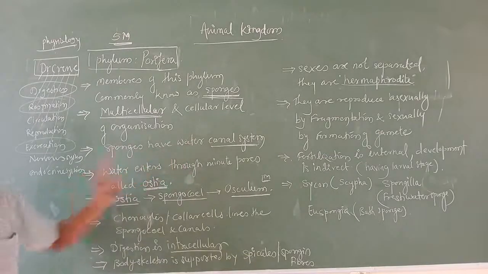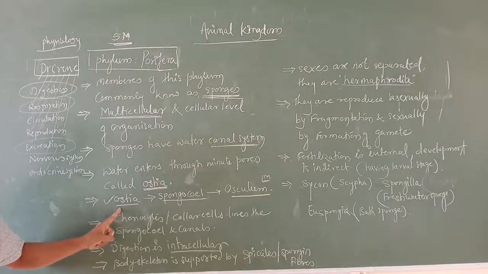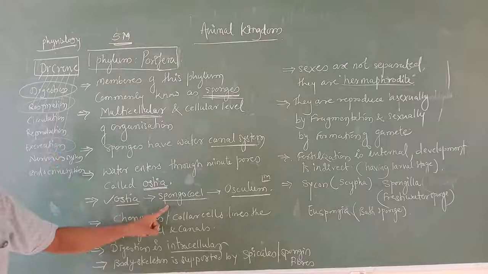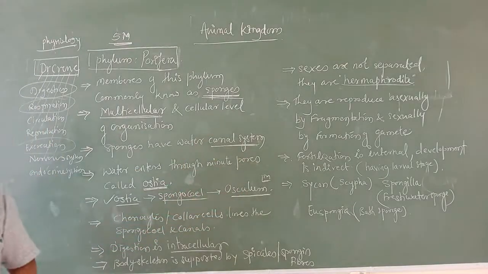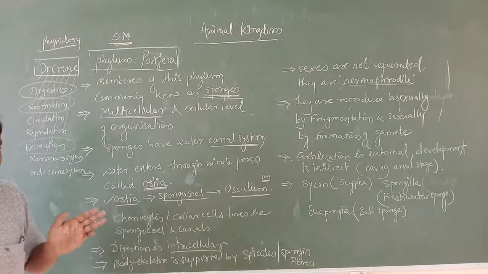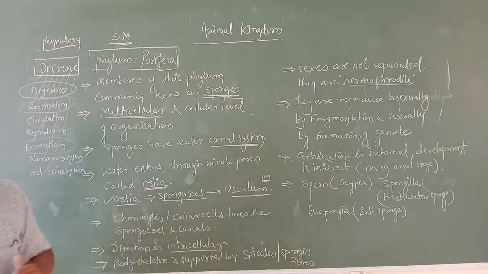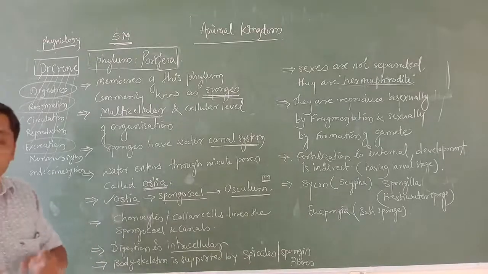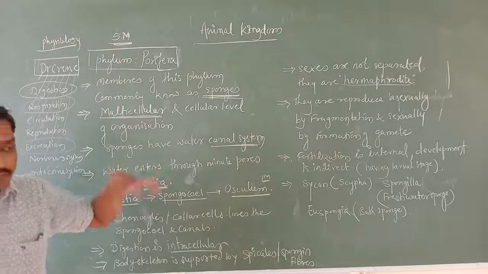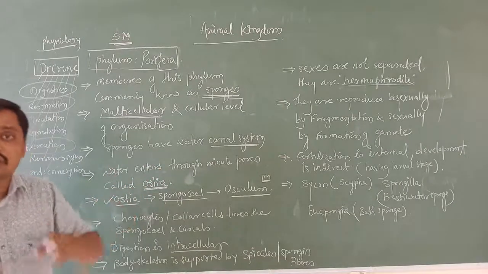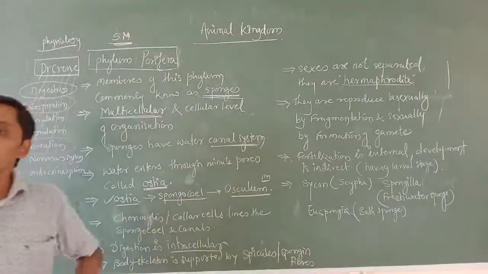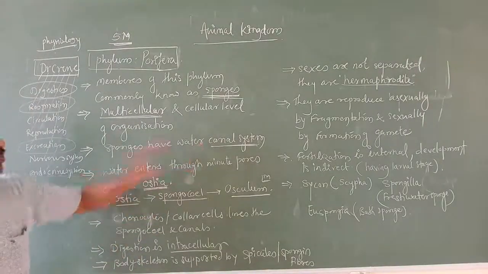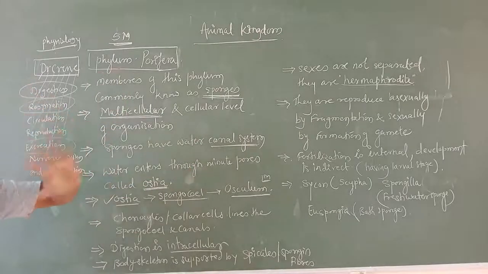In the water canal system, water enters with the help of ostia, then it goes into the spongocoel, then to the osculum, and through the osculum water comes out from the body. When one cycle happens, once the water enters the body and comes out, it plays a very important role: the sponges gather the food, the sponges respire, and the sponges remove the waste products from the body. That is the peculiar character of Porifera, right?